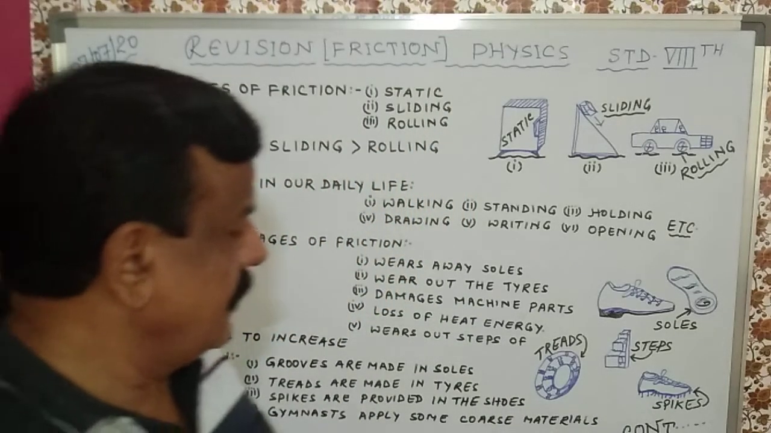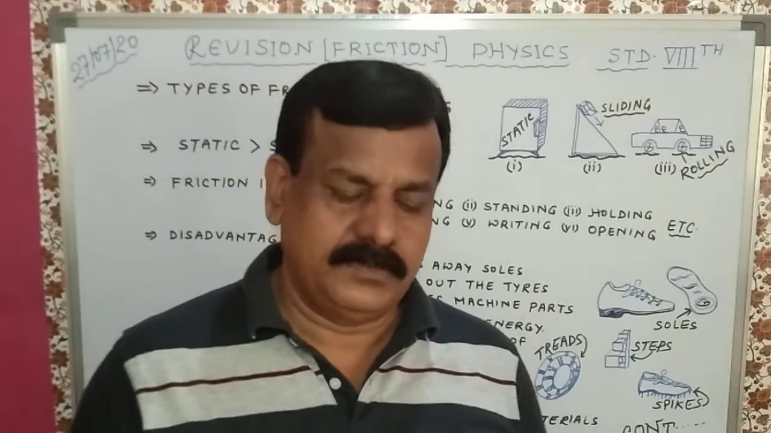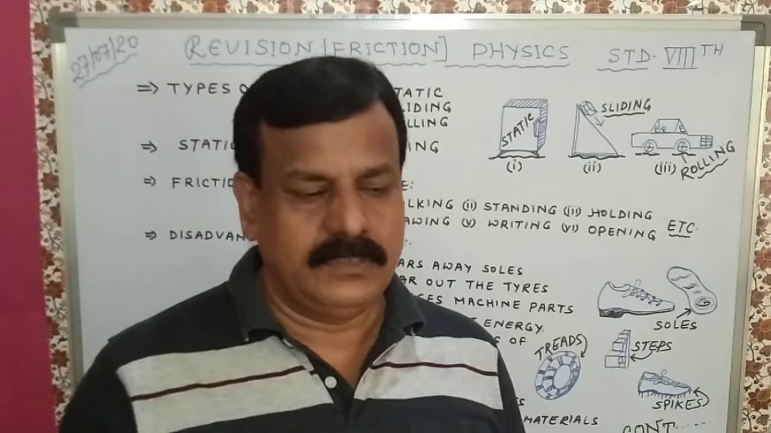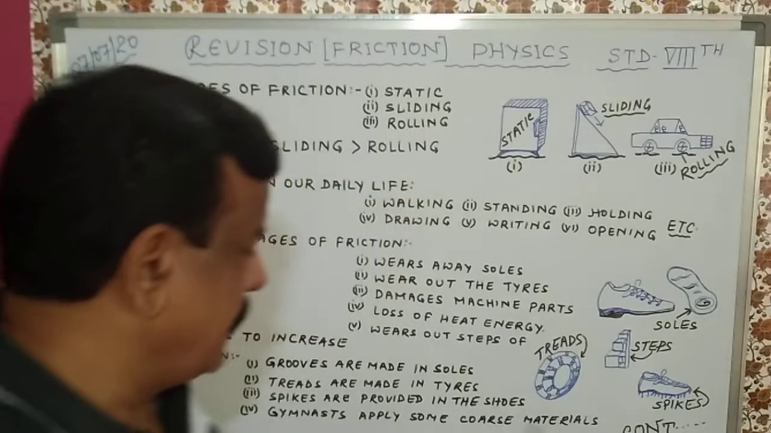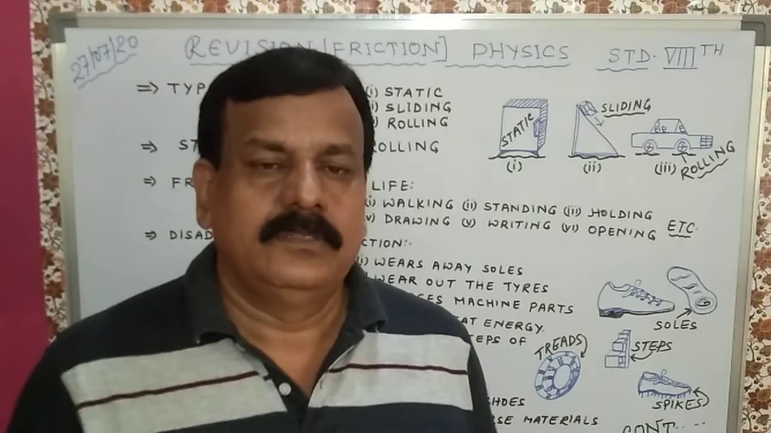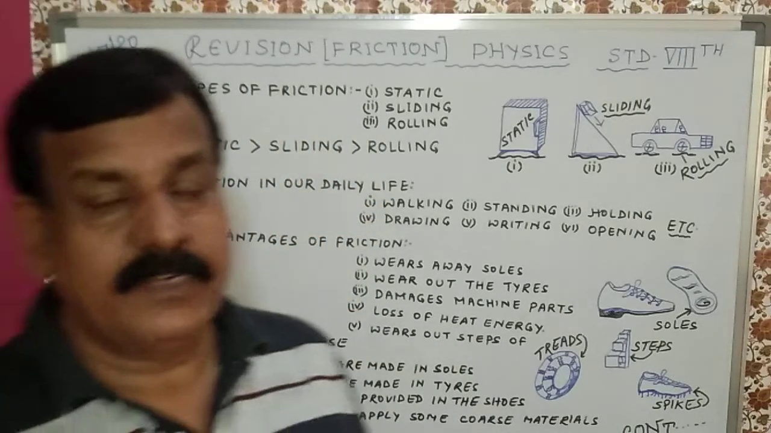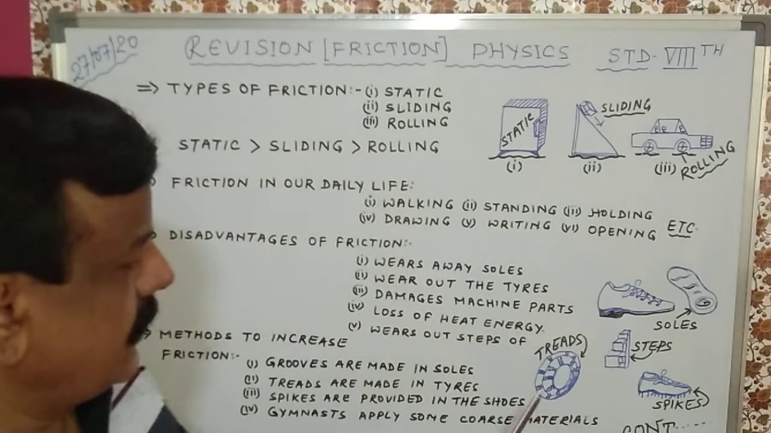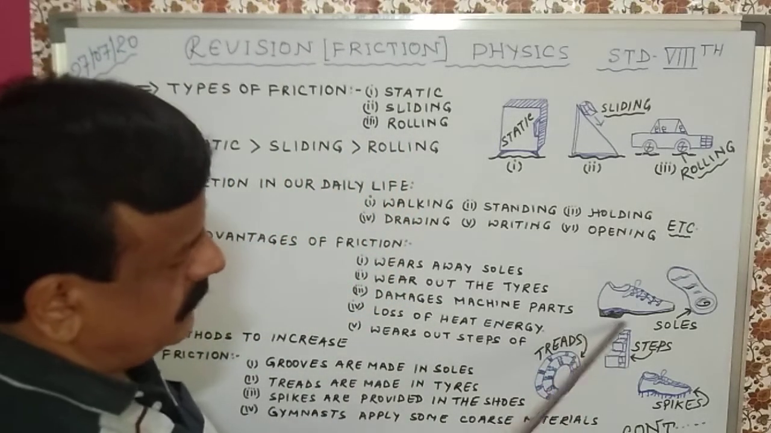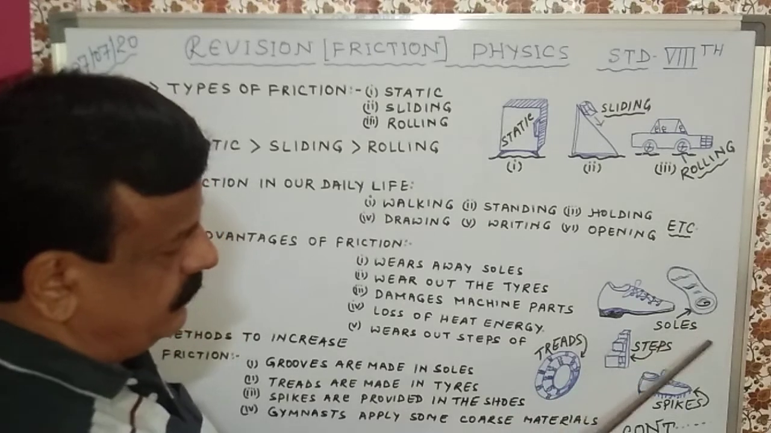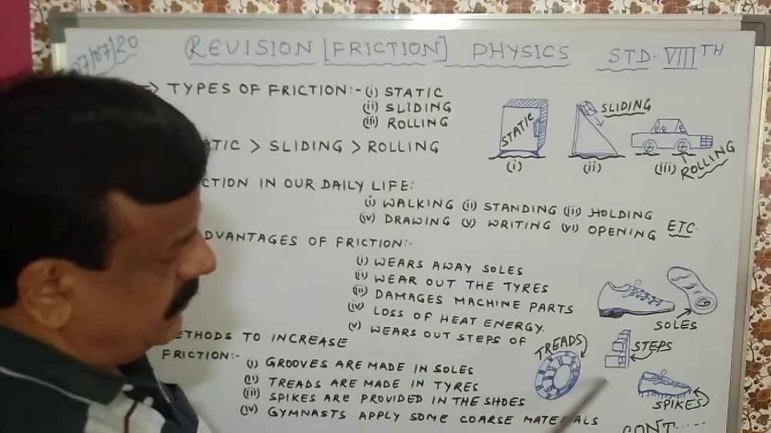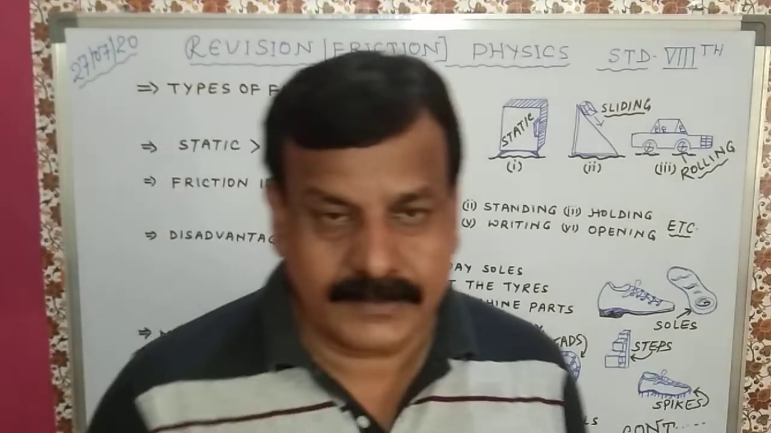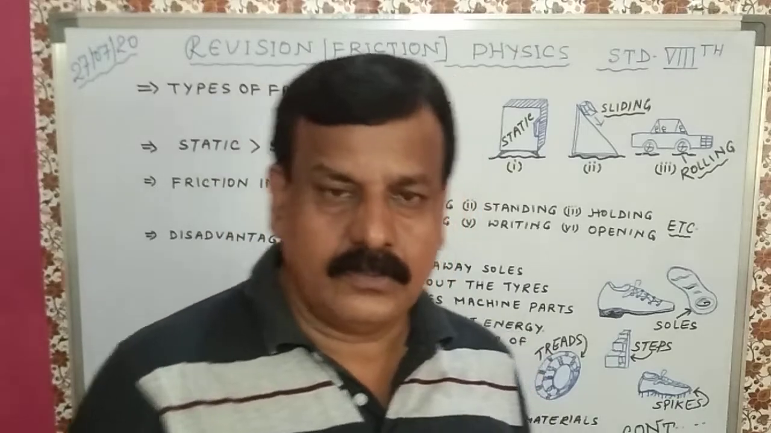Wears out steps of the stairs. You have seen stairs with continuous movement. After a few years you will find the steps worn out. So these are a few disadvantages. Many more are there. So this much is sufficient for our knowledge. You can see here, this is a shoe, these are soles, and soles wear out due to friction. The steps of the stairs wear out due to friction. So you can get the idea, it is not only useful, it is also harmful for us.